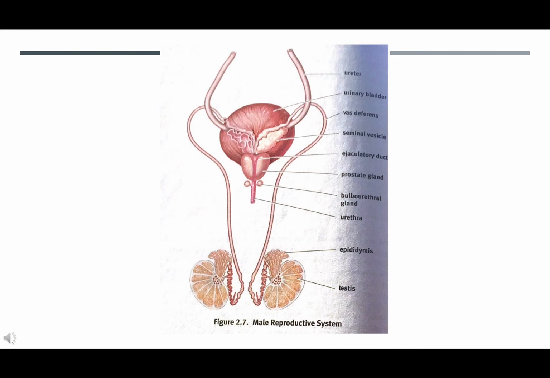As sperm pass through the reproductive tract, they are mixed with seminal fluid, which is produced through a combined effort by the seminal vesicles, prostate gland, and bulbourethral gland. The seminal vesicles contribute fructose to nourish sperm. And both the seminal vesicles and prostate gland give the fluid mildly alkaline properties so the sperm can survive in the relative acidity of the female reproductive tract. The bulbourethral, Cooper's, glands produce a clear viscous fluid that cleans out any remnants of urine and lubricates the urethra during sexual arousal. The combination of sperm and seminal fluid is known as semen.